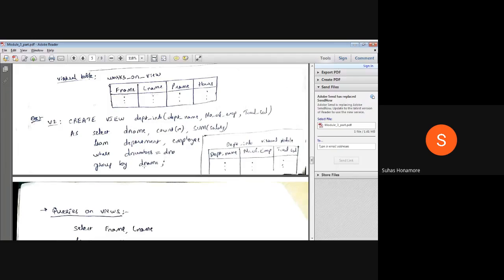While entering data inside this table, only as many entries should be there as there are departments. If I have only three departments, three entries should be there in this virtual table: three department names, then number of employees, then total salary. That's why we are grouping by dname, that is department name.